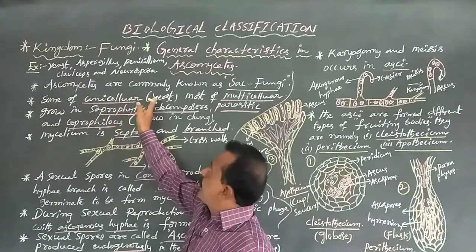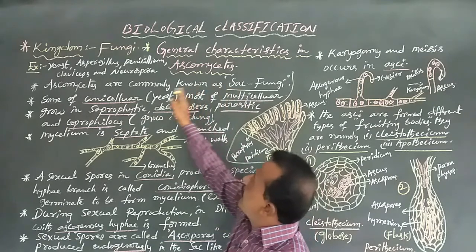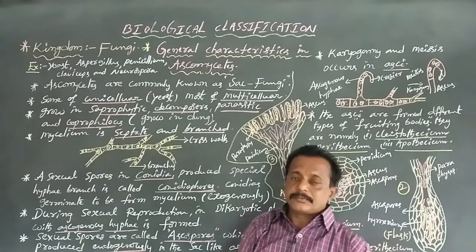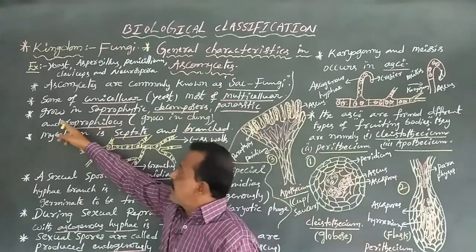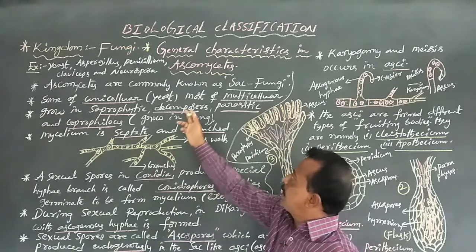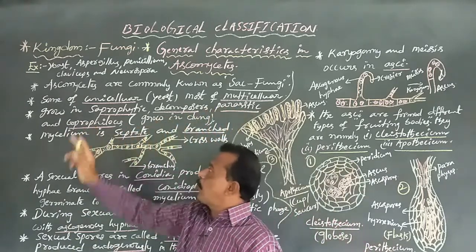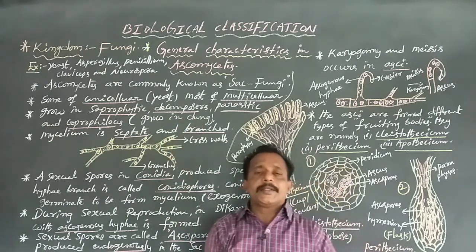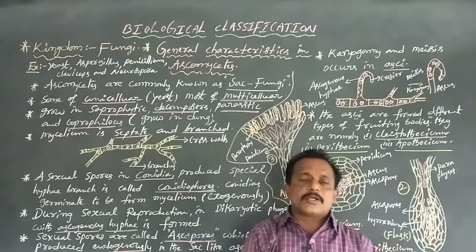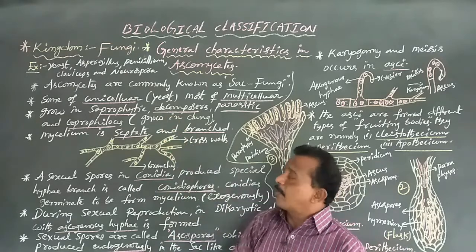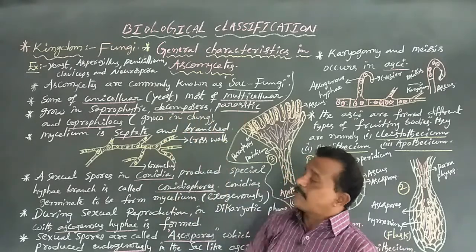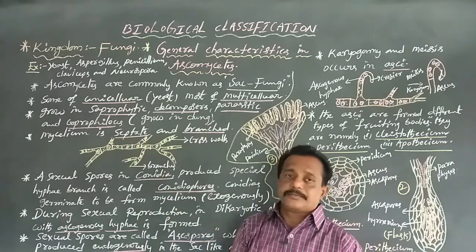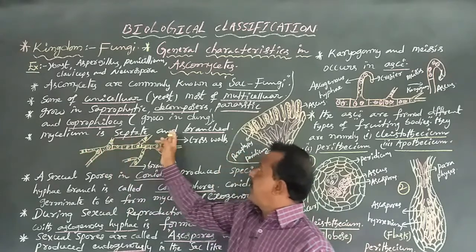Some are unicellular, that is yeast. Most are multicellular, as in Aspergillus, Penicillium, Claviceps, and Neurospora. Most Ascomycetes members grow as saprophytes, decomposers, parasites, and coprophilous, that is, growing on dung. So dear students, the mycelium is septate and branched.